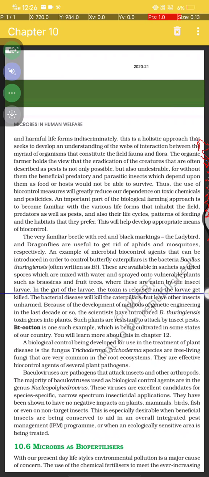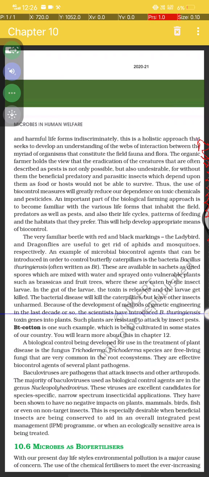In the gut of the larvae the toxin is released and the larvae get killed. The bacterial disease will kill caterpillars but other insects are unharmed because of the development of methods of genetic engineering in the last decade or so.